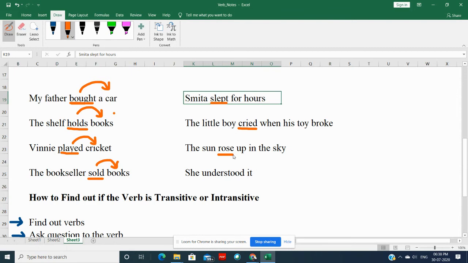The sun rose. Rose what? Again, no answer. Rose who? Again, senseless question. So, no answer. Here, she understood it can be intransitive or transitive also. When we know what we are talking about, then it doesn't need object. It doesn't need object when we know what we are talking about. All right. So let's take some more examples of intransitive verb.